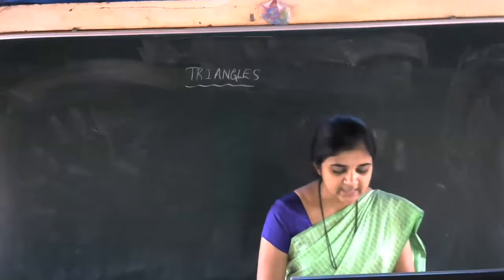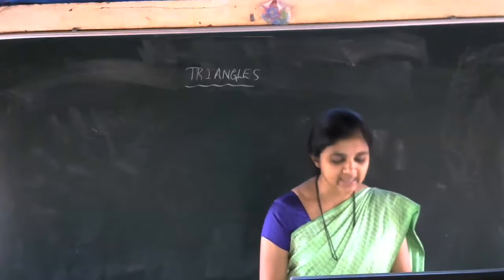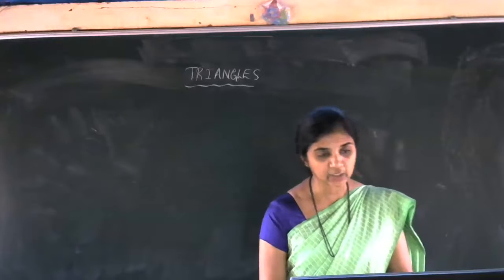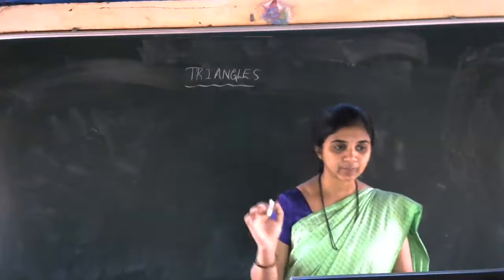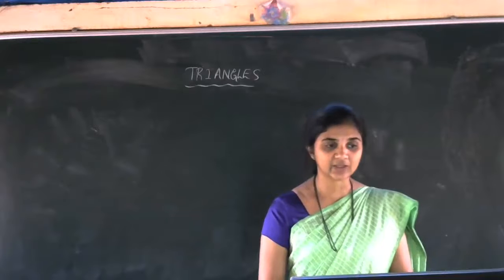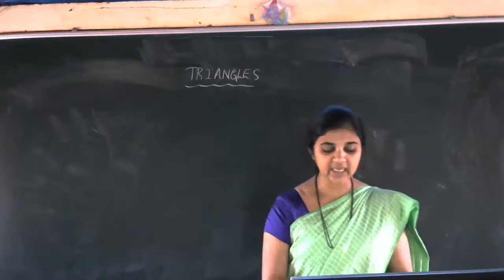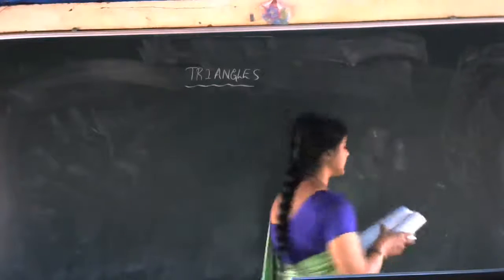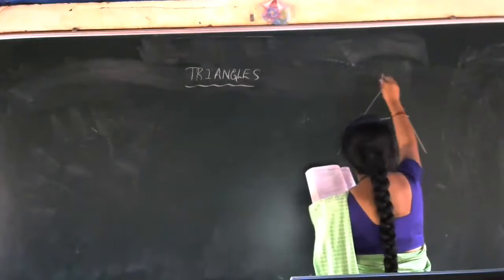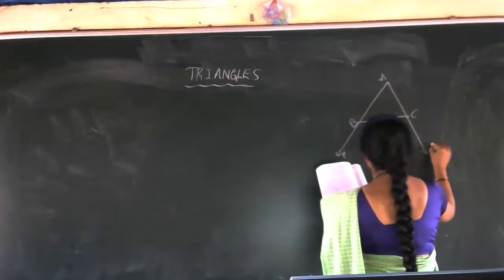In the figure, sides AB and AC of triangle ABC are extended to points P and Q respectively. Also, angle PBC is less than angle QCB. Show that AC is greater than AB. The diagram is like this: A, B, C. Here is the extended part P, and here the extended part Q.